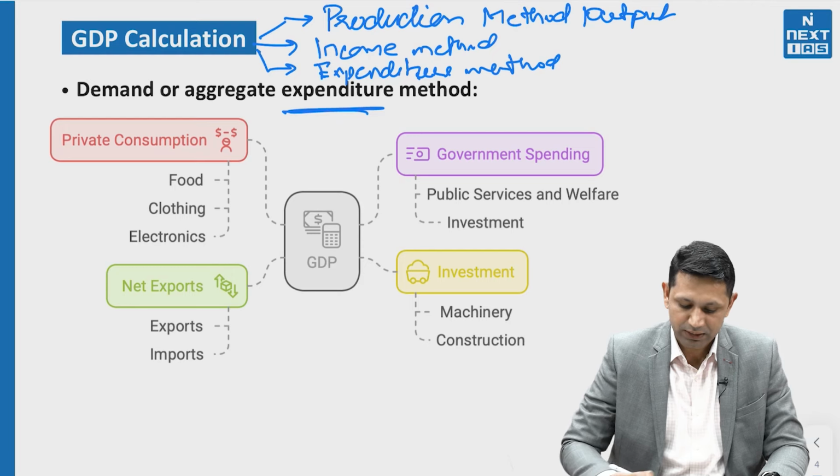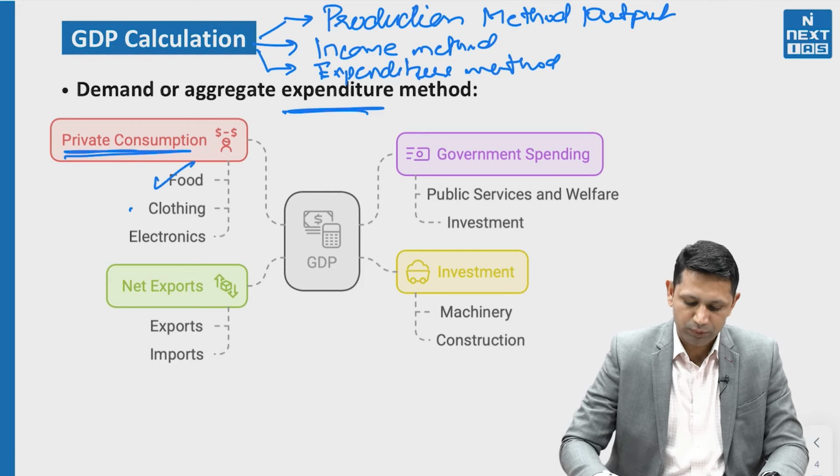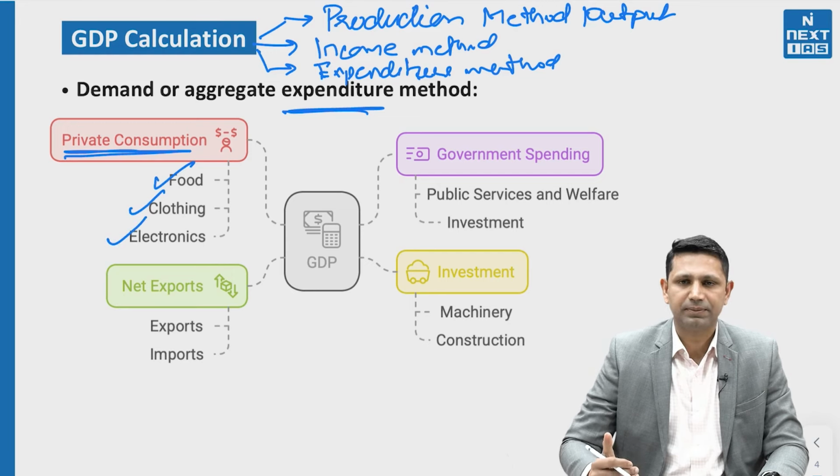The first element is the private consumption. The private individuals like us, how we are spending, that is known as private expenditure. We spend upon food, clothing, electronics. So whatever expenditure that we do, that comes under private expenditure.